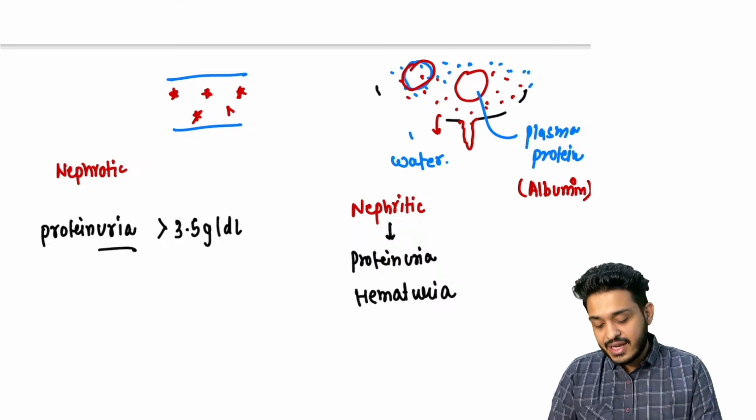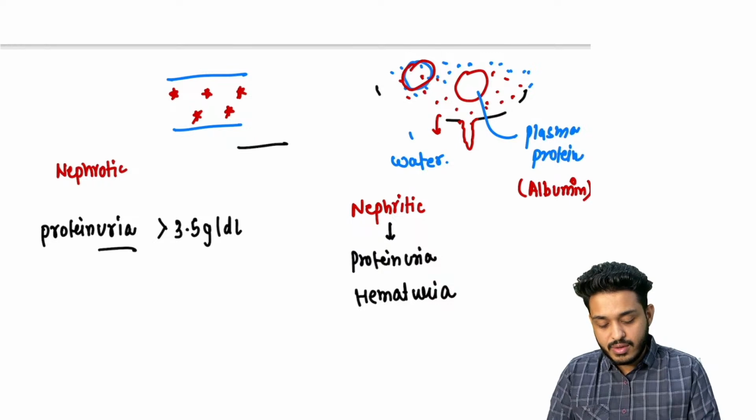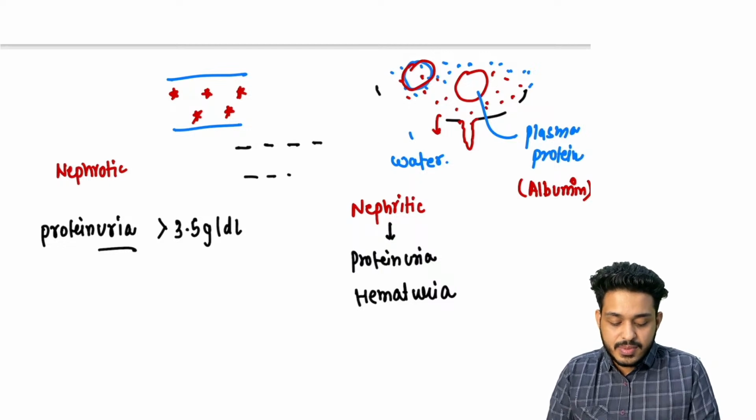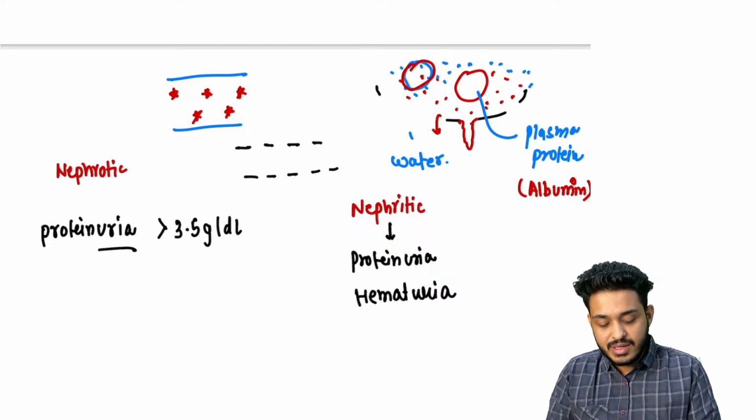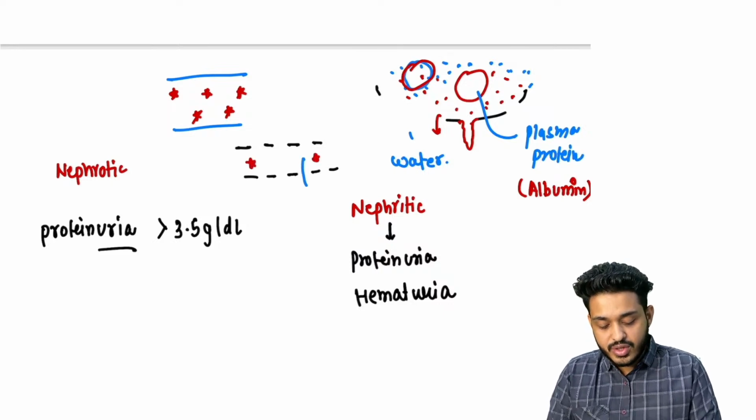Till the time we are having albumin in the blood, what is going to happen? It is not going to go away from the vessels. Whenever we are having less albumin in the blood, what is going to happen? This blood will be thin. Suppose these are your albumins. Less albumin, blood will be thin. What is going to happen? The blood will start to leak out.